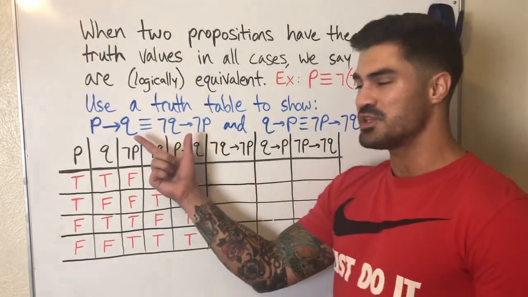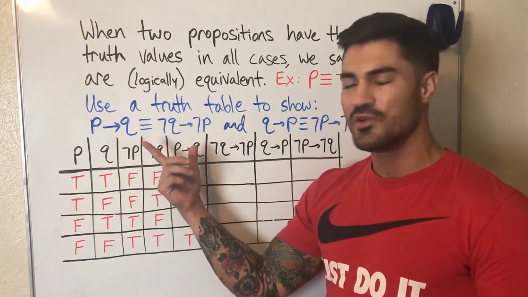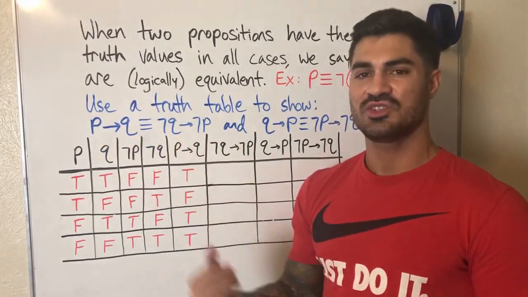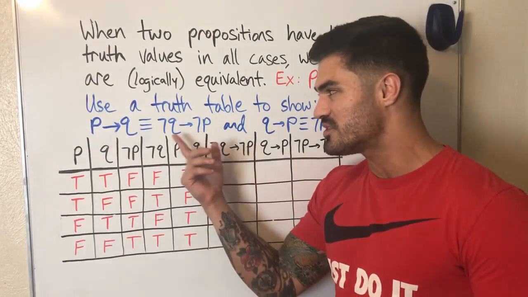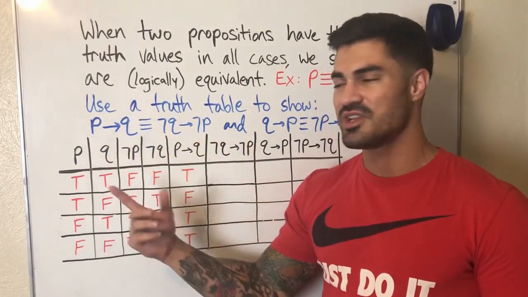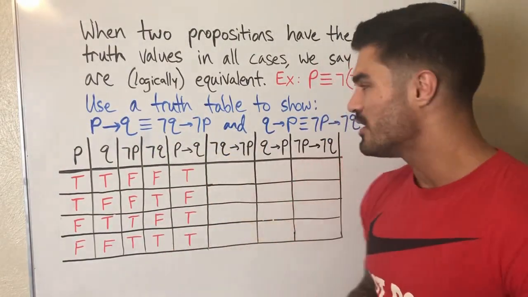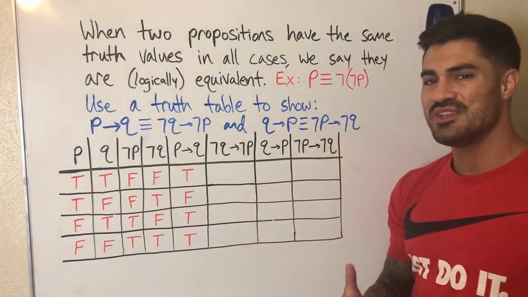So this result is far more interesting and useful because this is something that directly relates to the conditional statement itself. This is an equivalence directly related to the conditional statement itself. So this is very useful. You will see this contrapositive a lot moving forward. This converse and inverse, you won't really see that much moving forward.